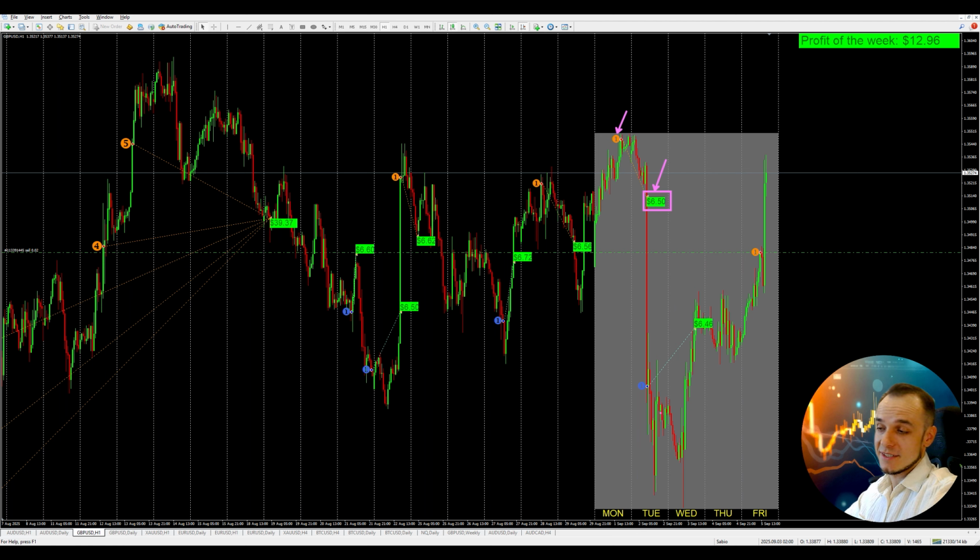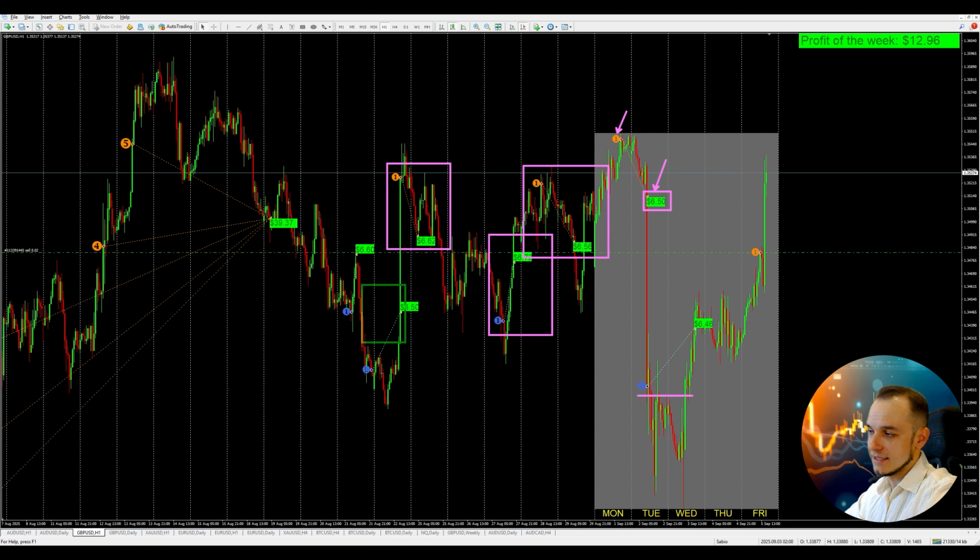Please do not regret that you didn't catch all the movement, because actually the main idea of the strategy is to cut some small pieces of the market and leave it, but not to hold the trades for 1000 or 2000 pips. After we closed this trade, on the next hourly candle we opened another buy trade and closed it on Wednesday. And today, before the news, we opened a sell trade and we are currently in a drawdown.